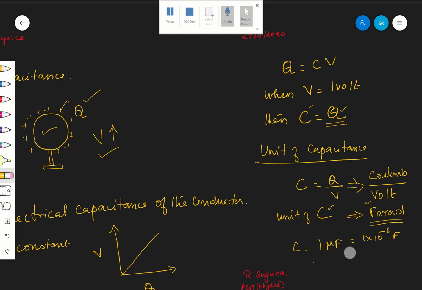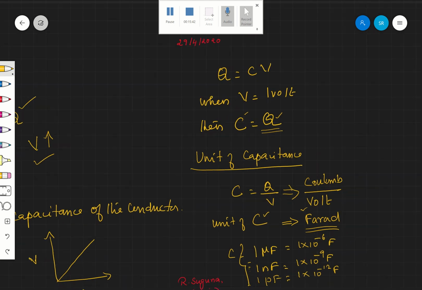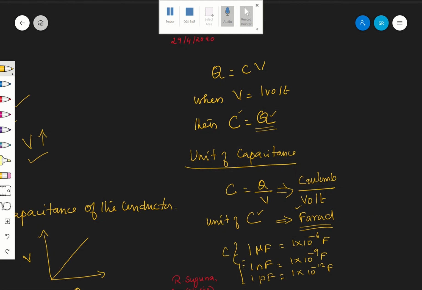1 nanofarad means it is 1 into 10 power minus 9 farad, and it may be equal to 1 picofarad, which is 10 power minus 12 farad. Because a farad is a very huge unit, capacitance is usually given in terms of micro, nano, or picofarads. Now shall we go for dimension?